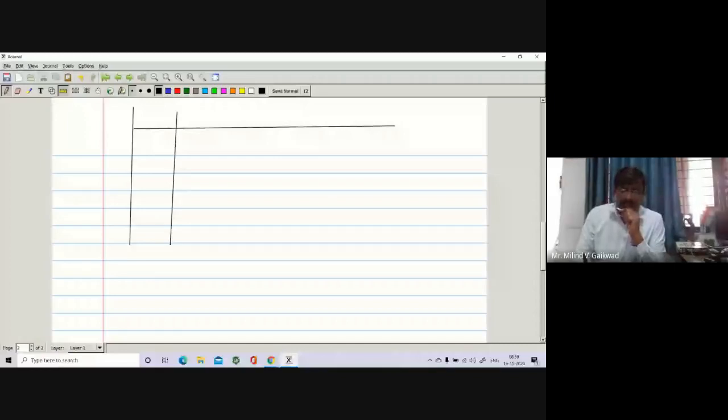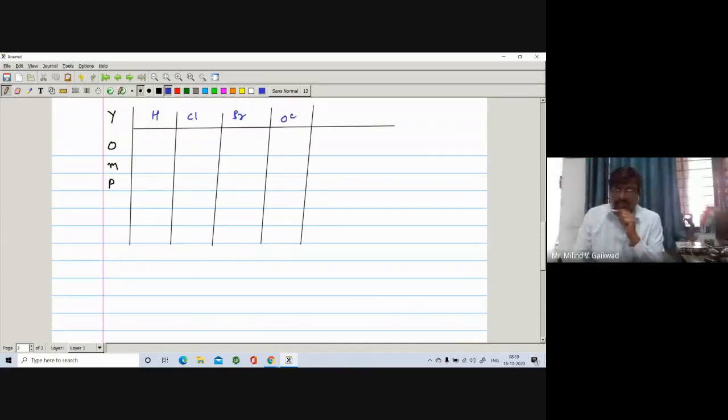Suppose you are having a Y group. That Y group may be at the ortho position, meta position, or para position. If there is H in the benzoic acid, it may be Cl, it may be a halogen Cl, Br, or maybe OCH3, and you can take other examples also.